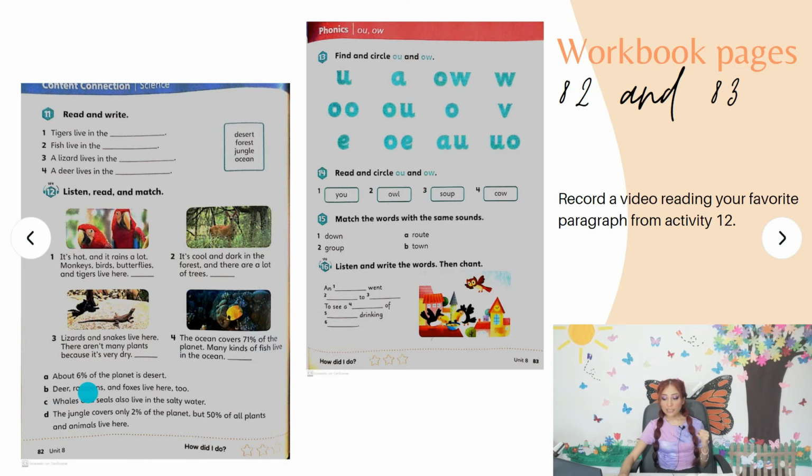A, about 6% of the planet is desert. B, deer, raccoons, and foxes live here too. C, whales and seals also live in the salty water. And letter D, the jungle covers only 2% of the planet, but 50% of all plants and animals live here,